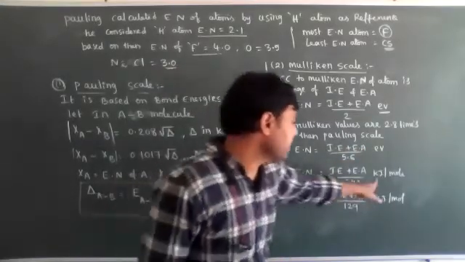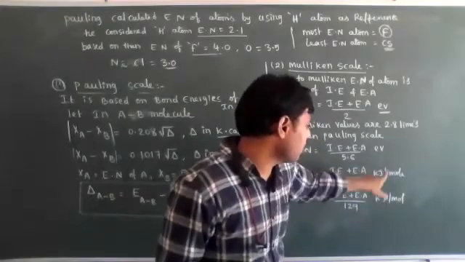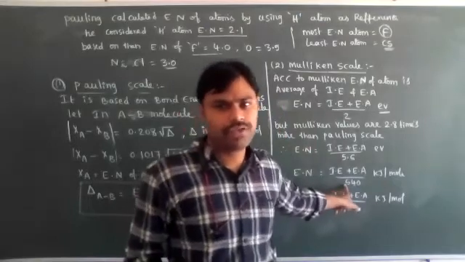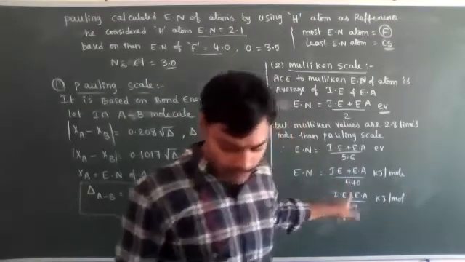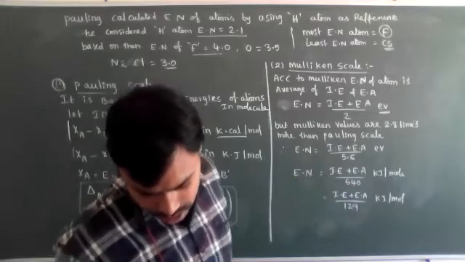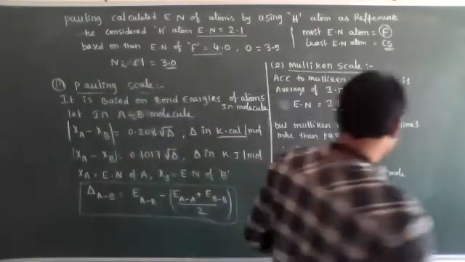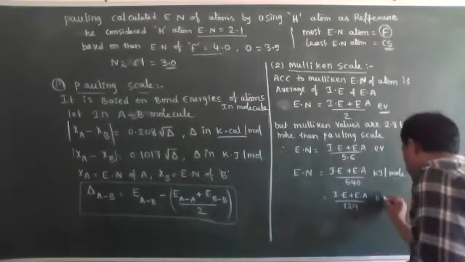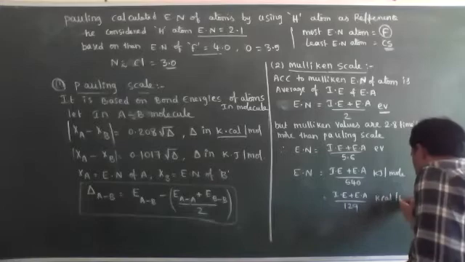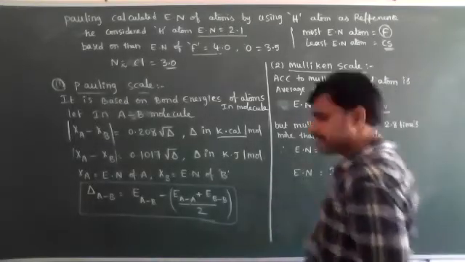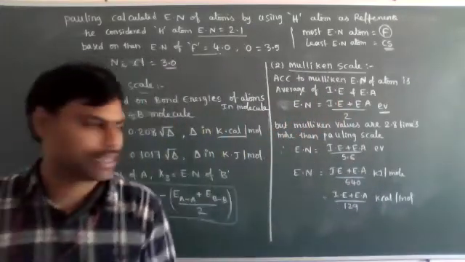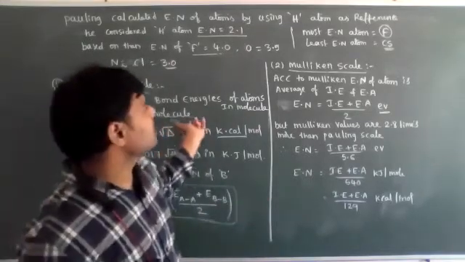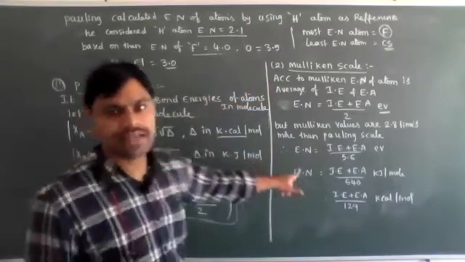The same way, in kilojoules per mole, you have to convert electron volts into kilojoules per mole, and the denominator will be 540. If you convert into kilocalories per mole, the denominator will be 129. Kilocalories per mole, the denominator will be 1.9. Then the Millikan scale values and the Pauling scale values match.